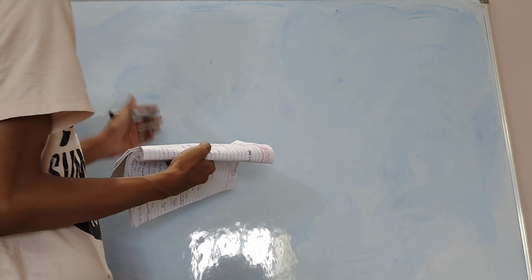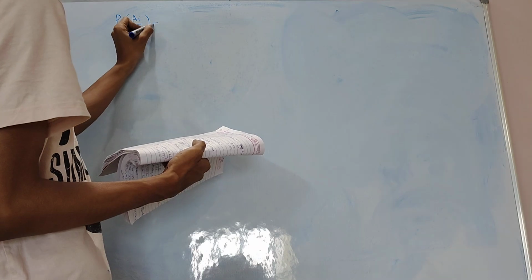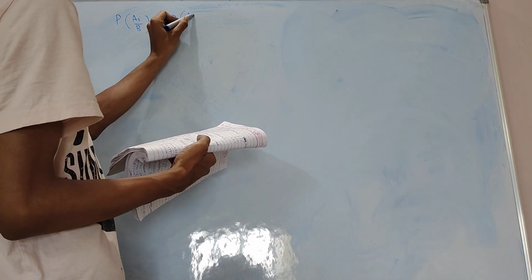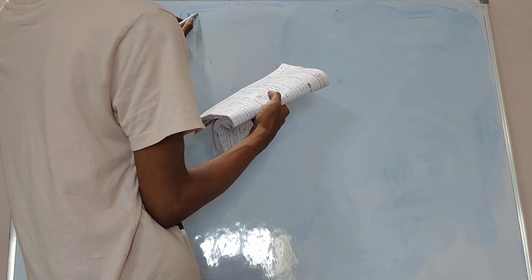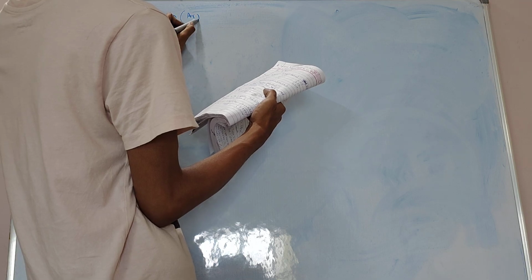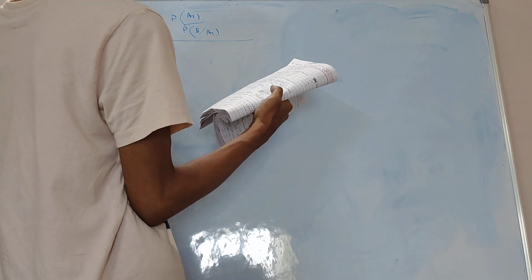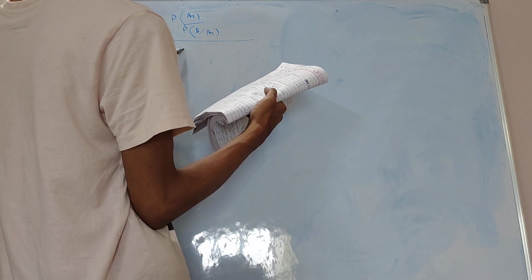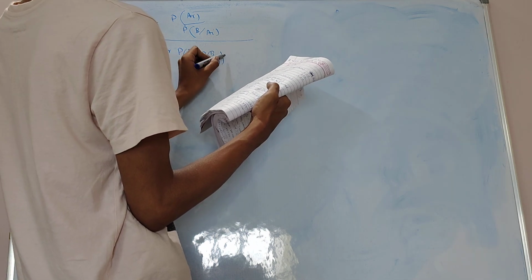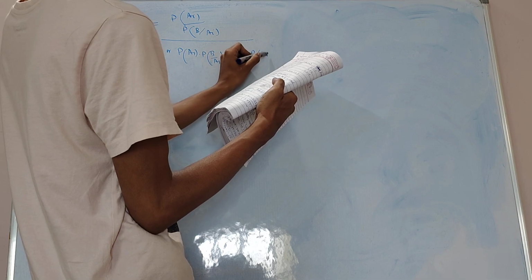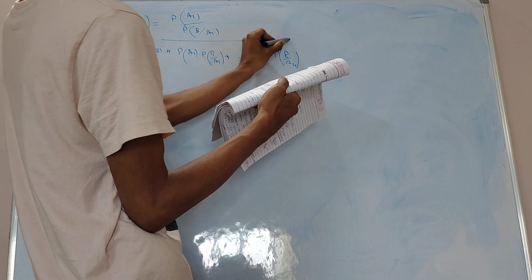This will be given as the probability of A index given B, which will be the probability of A index by the probability of B given A index, whole divided by the probability of B, or the probability of A1 multiplied by the probability of B given A1, plus the probability of AN multiplied by the probability of B given that event AN has occurred.